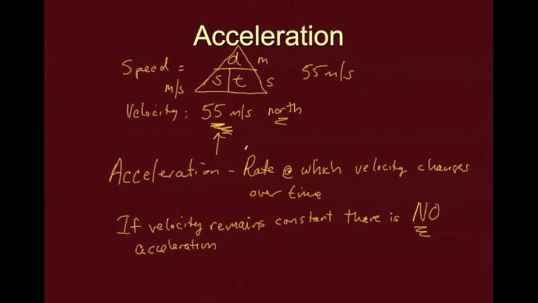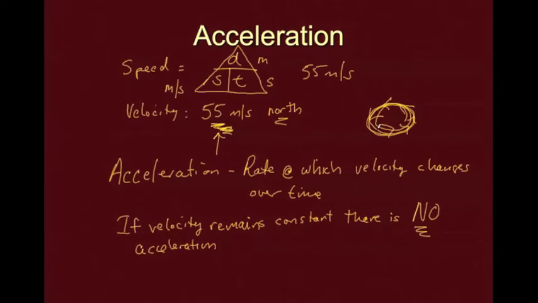Opposite of that, let's say the object is moving at 55 meters per second in a circle. That means it's constantly accelerating. Even though the speed remains the same, because it's constantly turning, it's changing its velocity. And if it's changing its velocity, it's accelerating. So something can be going the same speed and accelerating.